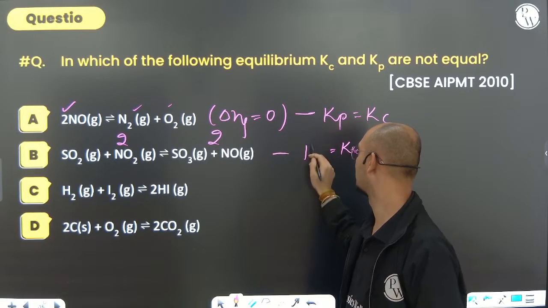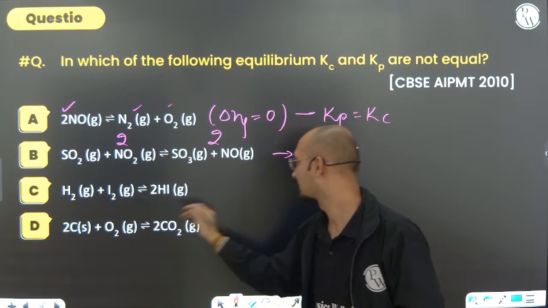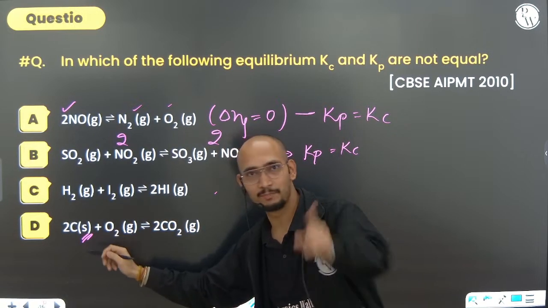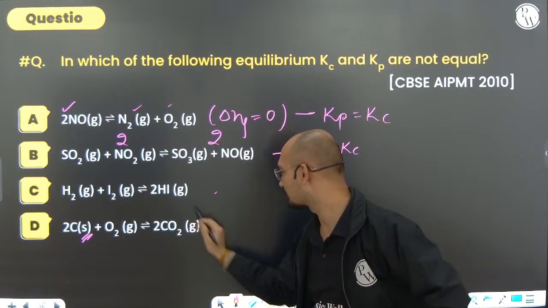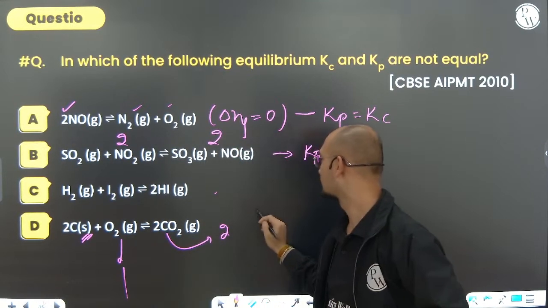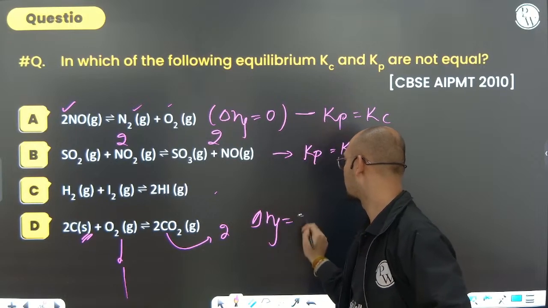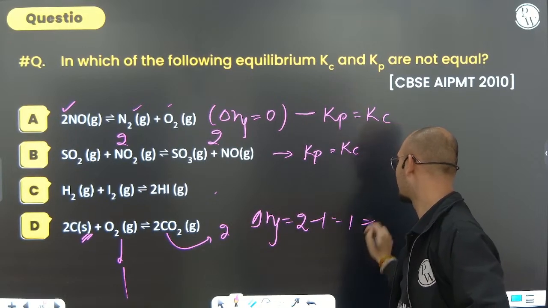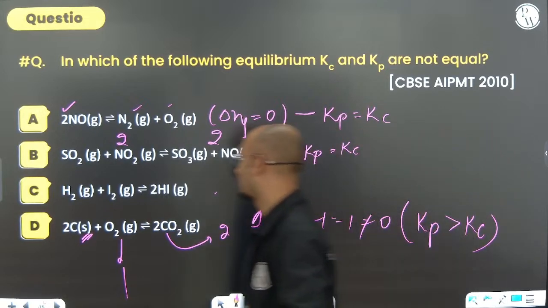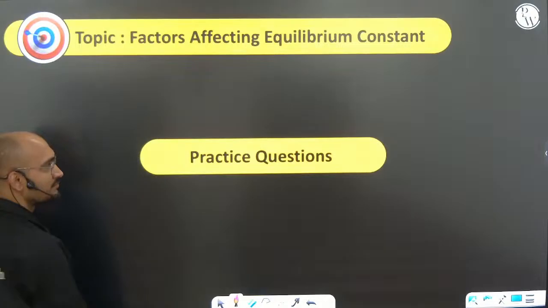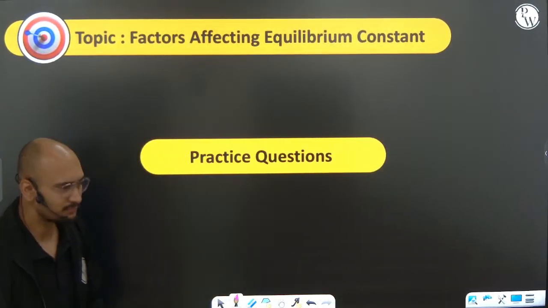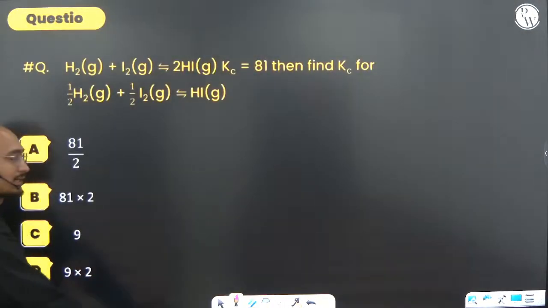So not a big deal. Understandable. Next thing, here also same. Here it is solid, it is not gas, so please do not consider it. How many moles of products are there? 2. How many moles of reactants are there? 1. So here delta Ng comes out to be 2 minus 1, that is 1, that is non-zero. Therefore Kp will not be equal to Kc, or you can say that both of them are not equal. Very easy, right? Such kind of questions come on factors affecting equilibrium constant. Easy one. Just keep in mind the concepts.